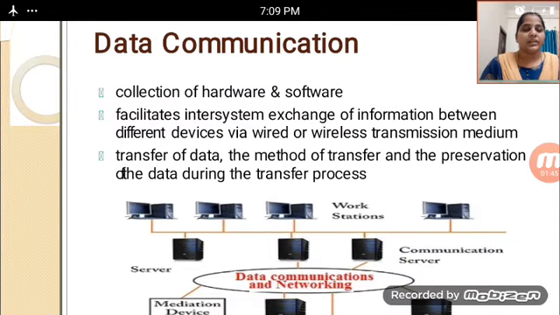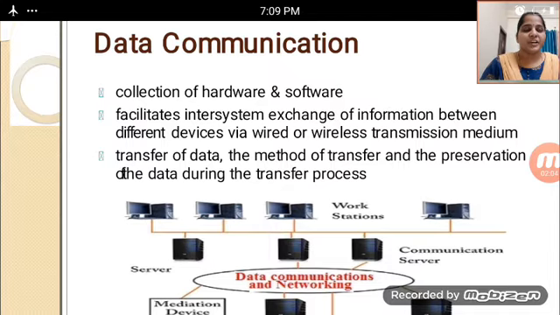With the help of a collection of hardware, by using software, we are communicating the data from one place to another place. And then we facilitate intersystem exchanging of information between different devices.